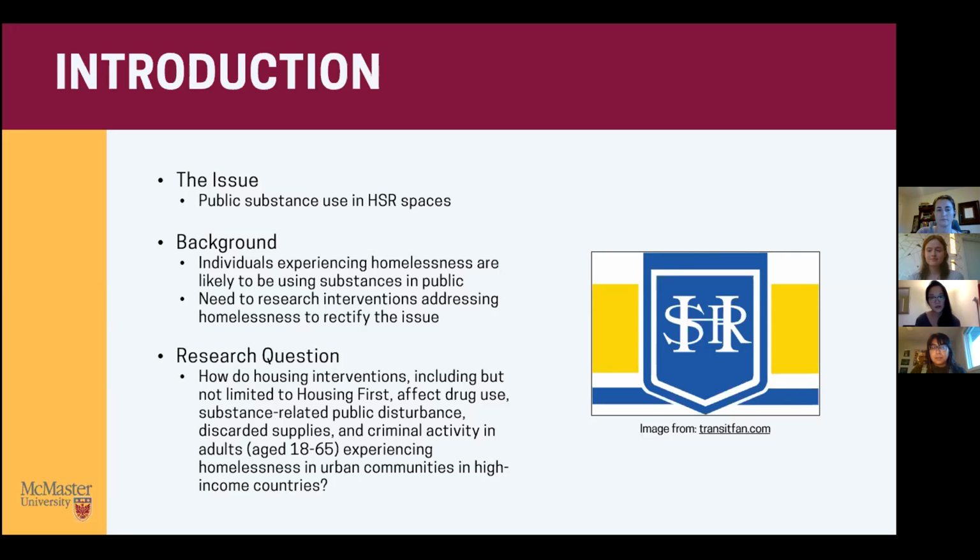Given these relationships, we decided to focus on homelessness as a key variable in our research and explore housing as an intervention. In our question, we also added public disturbance and discarded supplies as outcomes, as these can be indicators of drug use in the population affected by homelessness. We developed the following research question. How do housing interventions, including but not limited to housing first, affect drug use, substance-related public disturbance, discarded supplies, and criminal activity in adults experiencing homelessness in urban communities in high-income countries?